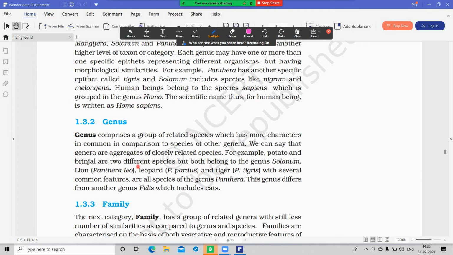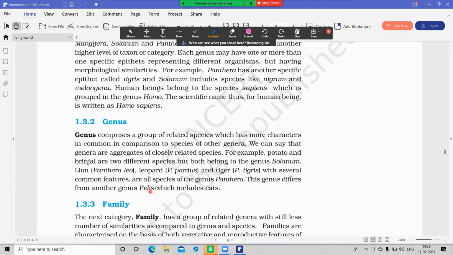In the case of Panthera leo, Panthera pardus, Panthera tigris, the genus is the same, that is Panthera, but the species are different: leo, pardus and tigris. A genus differs from other genera like Felis, which includes the cat.